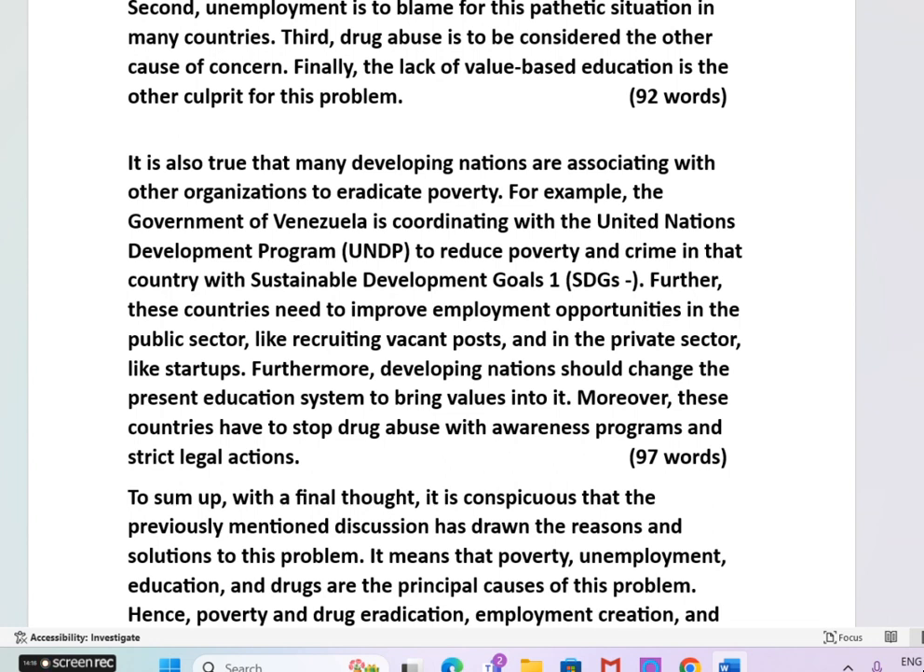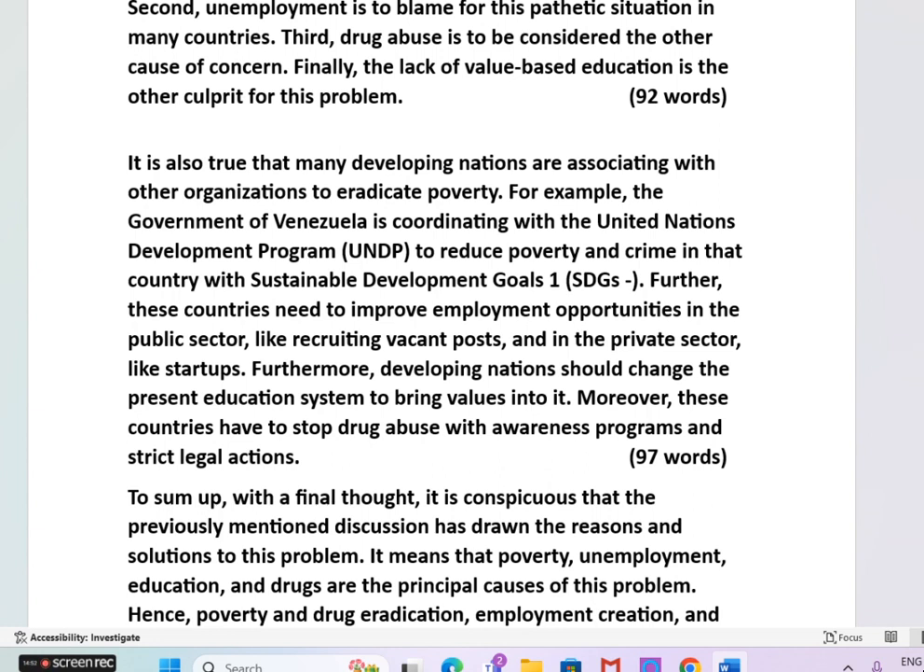Furthermore, developing nations should change. Remember this sentence structure. Developing nations or poor countries should change the present education system to bring values into it. Furthermore, developing nations should change. Remember this, should change, sentence pattern, should auxiliary verb, okay, should change the present education system to bring values into it. Moreover, these countries have to stop drug abuse with awareness programs and strict legal actions.